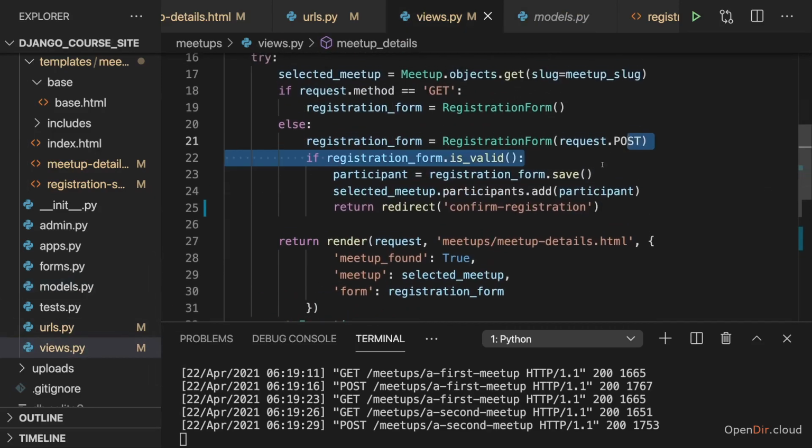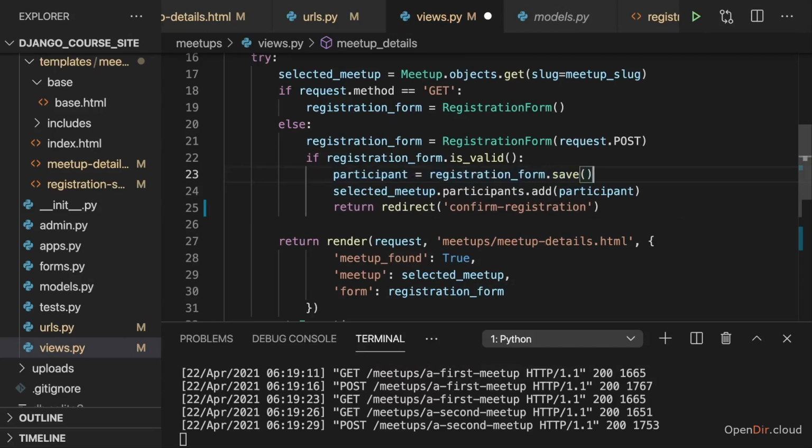But what I'd like to change is that I don't always call save here, but I either save or I just get an existing participant. So I just look into the database, and if I already have a participant for this email address, I take that participant instead of creating a new one. And of course, thankfully, that is also not an uncommon case and therefore something which is fairly easy to implement.